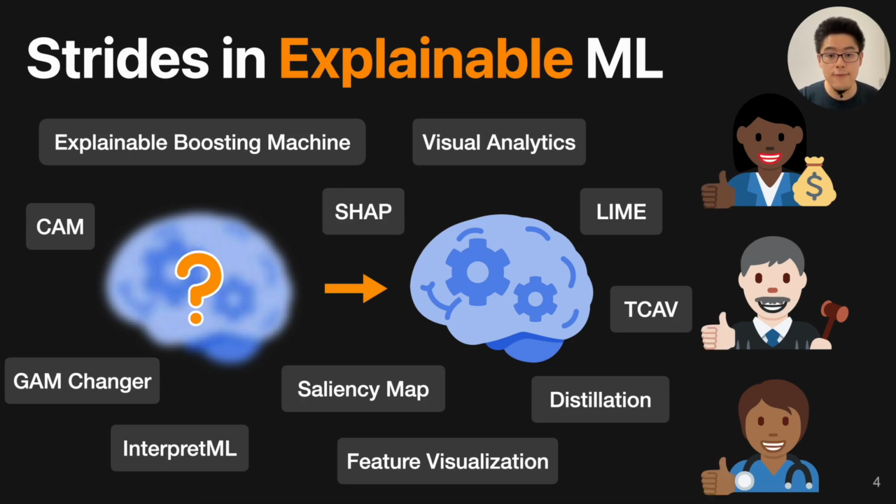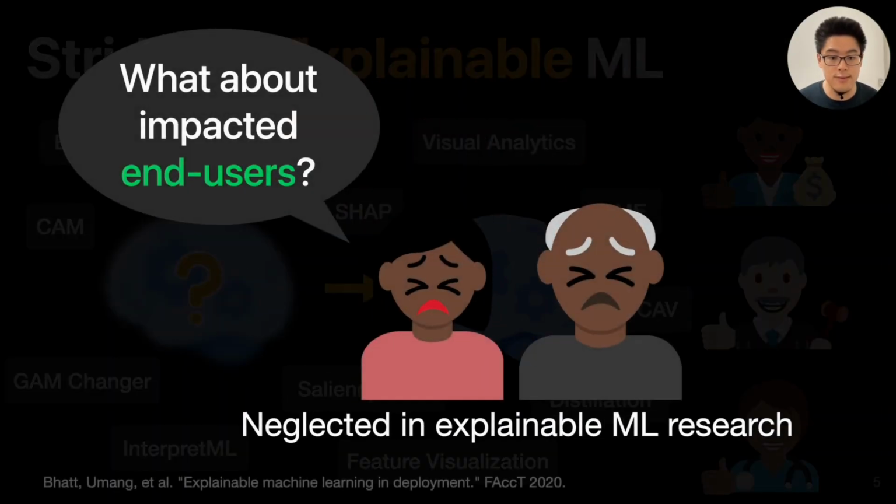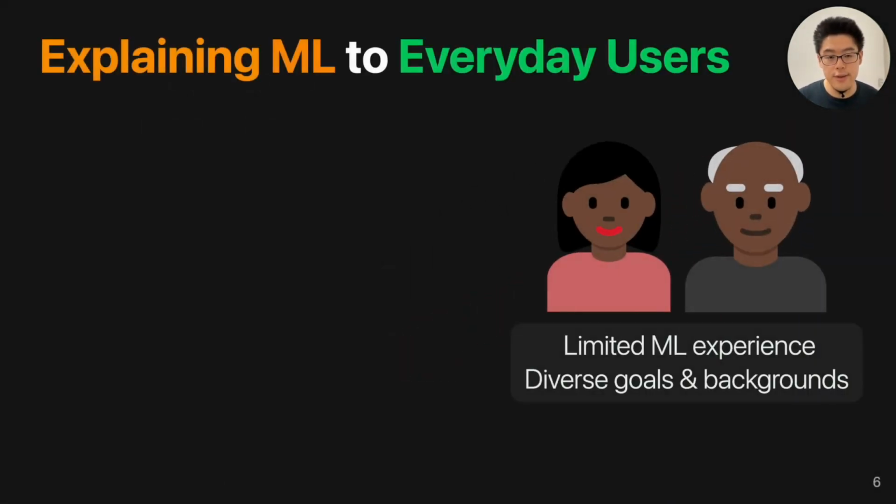However, those techniques often focus on data scientists, machine learning researchers, practitioners, and domain experts. The end users who are being impacted by machine learning systems are often neglected in ML research. A recent paper identified those users as everyday users: they have limited machine learning background, and they have different goals and backgrounds when interacting with machine learning systems.